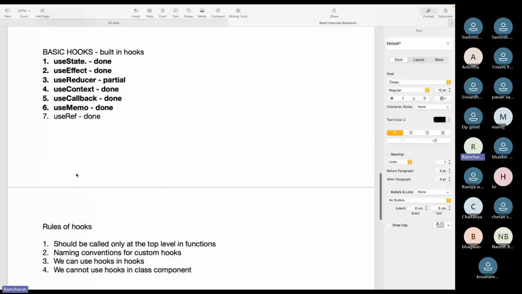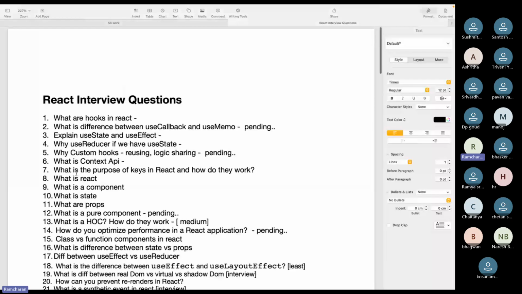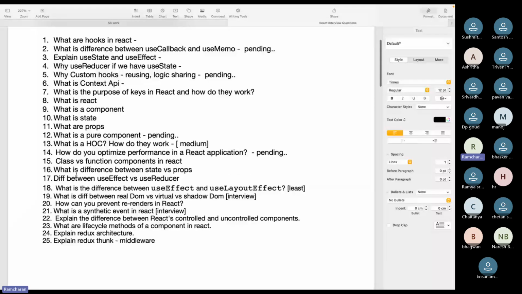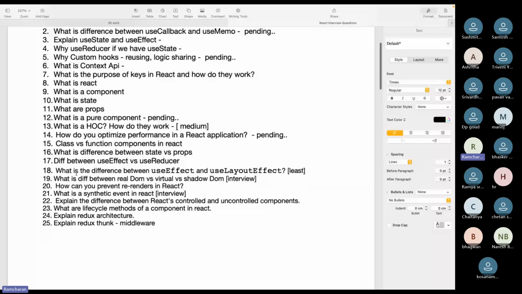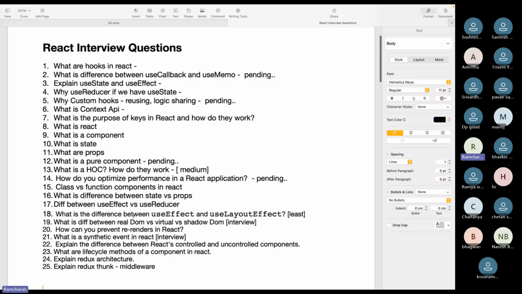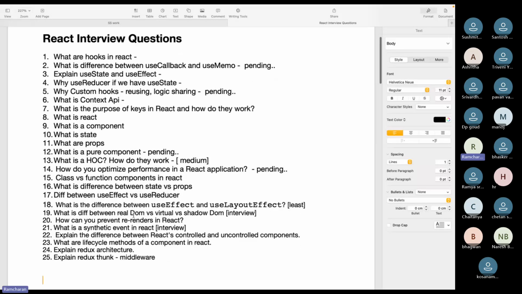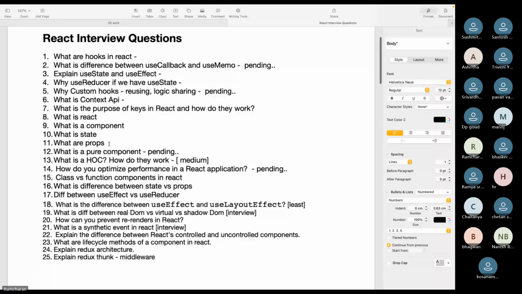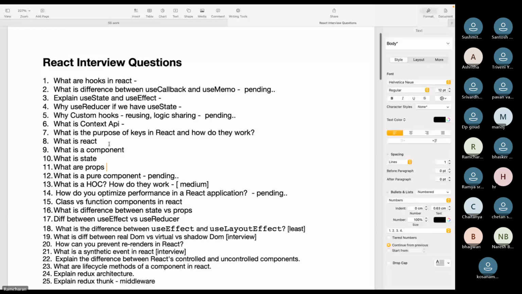And this is helpful, right? I'll share this document with you, and we'll add more questions to it. Recently I haven't attended any interviews, but we'll add more questions, and we will also do some examples of how questions will be asked in interviews. Those also we will do.